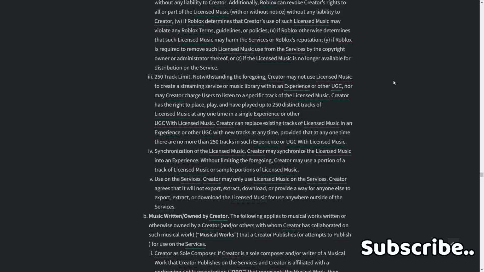4. Synchronization of the licensed music. Creator may synchronize the licensed music into experience without limiting the foregoing. Creator may use a portion of the track of licensed music or sample portions of licensed music used on the services. Creator may only use licensed music on the services. Creator agrees that it will not export, extract, download, or provide a way for anyone else to export, extract, or download the licensed music for use anywhere outside the services.